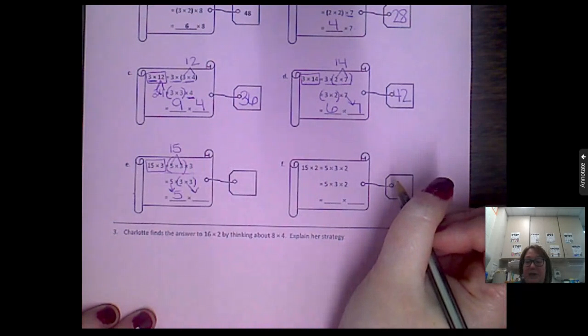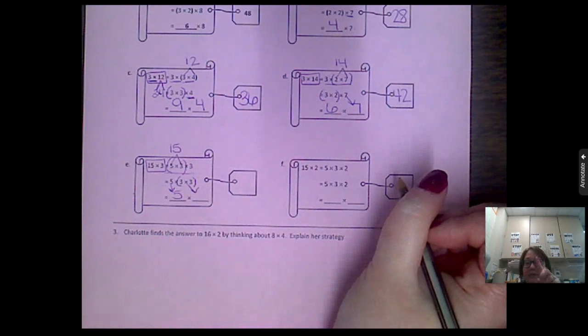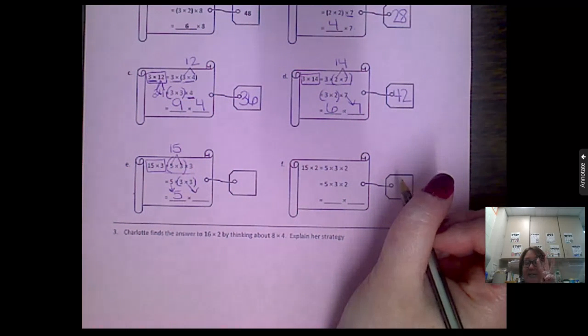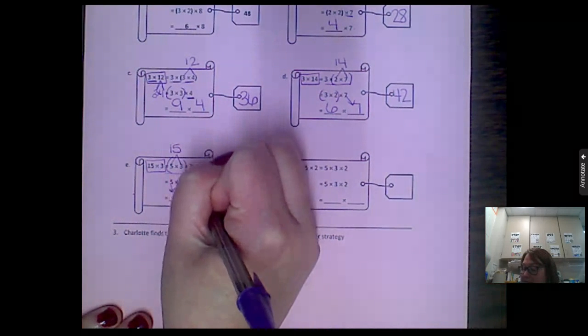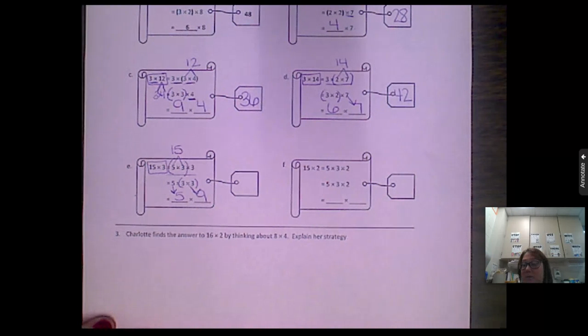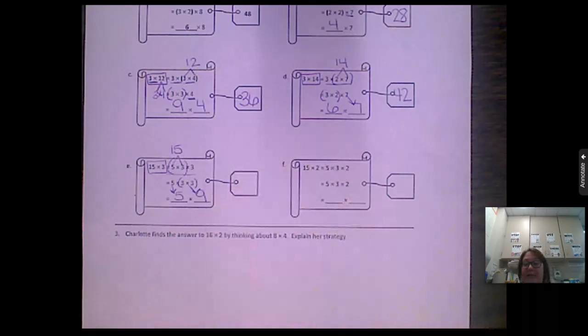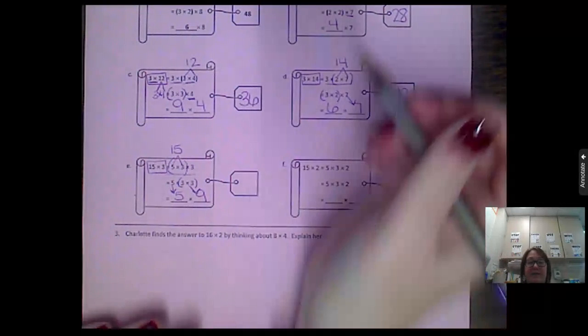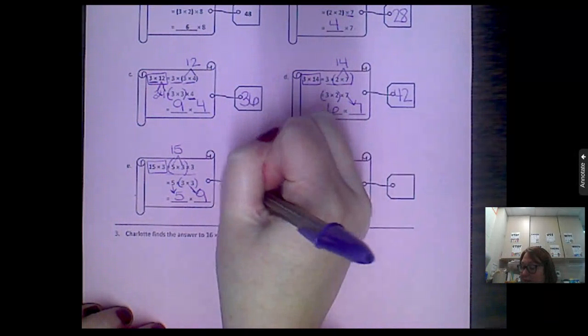And then we're going to put our answer for 3 times 3. So what did you get for 3 times 3? 3, 6, 9. Okay? 5 times 9. Is that way easier for us to solve than 15 times 3? Absolutely. So let's count by 5s 9 times. Ready? 5, 10, 15, 20, 25, 30, 35, 40, 45. So my answer is 45.